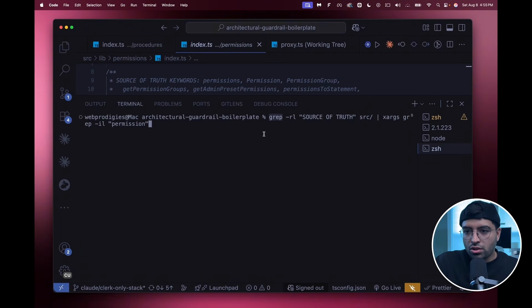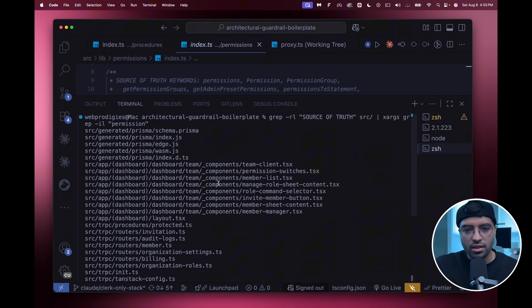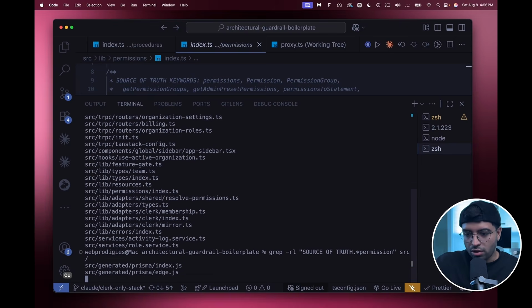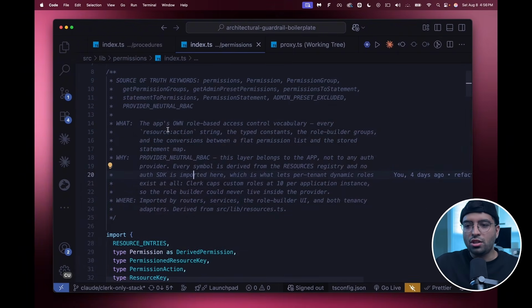Now if I hit enter, look at my context. This is all that gets injected into my context window. And now, based on what you see here, you can filter from this even further. So now I'd run something like this. And this gave me 4 files where the source of truth keyword for permissions exists, in Prisma and permissions.index. Boom. Now I click right into this page. I'm inside the source of truth architecture for permissions.